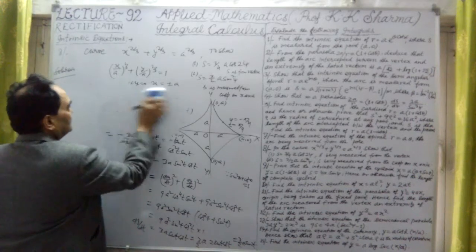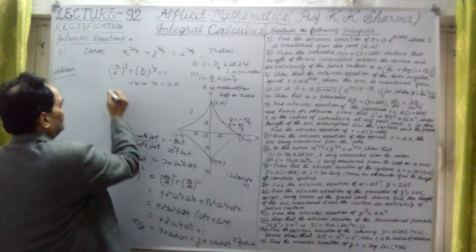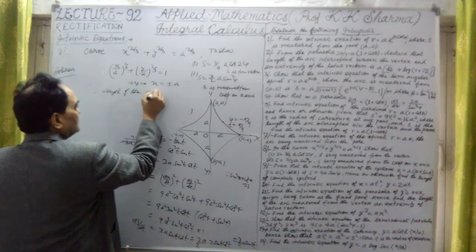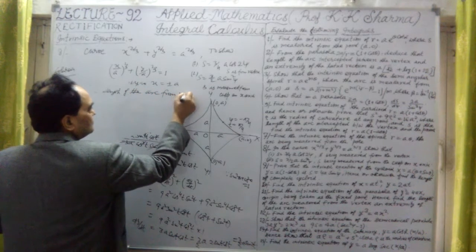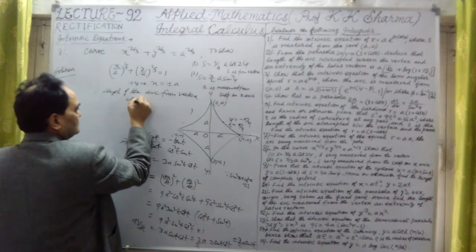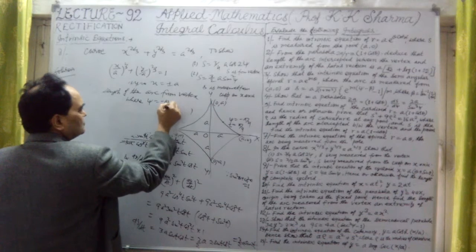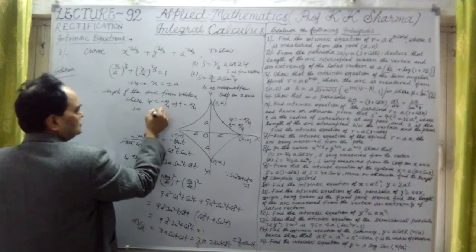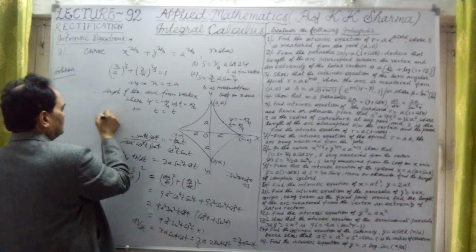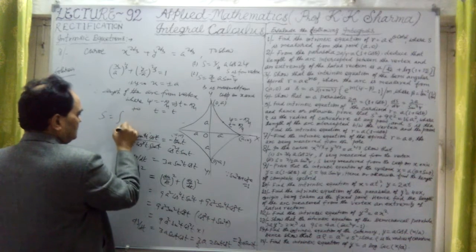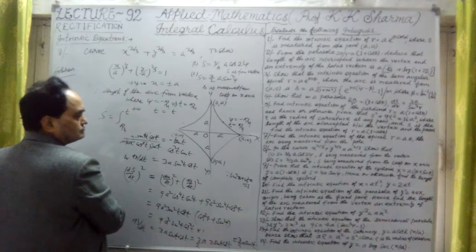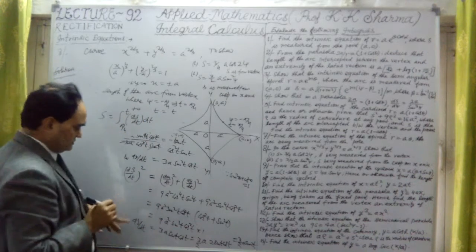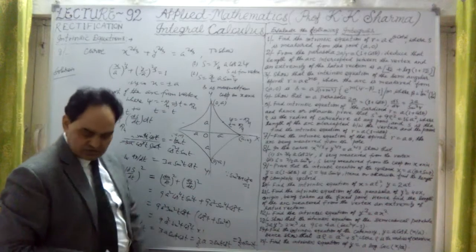So therefore S equals the length of the arc from the vertex, where psi equal to minus pi by 4, implying t equal to pi by 4, to t equal to T. So S is equal to the integral with limits pi by 4 to T of ds dt into dt, where ds dt is 3 by 2a sin 2t.